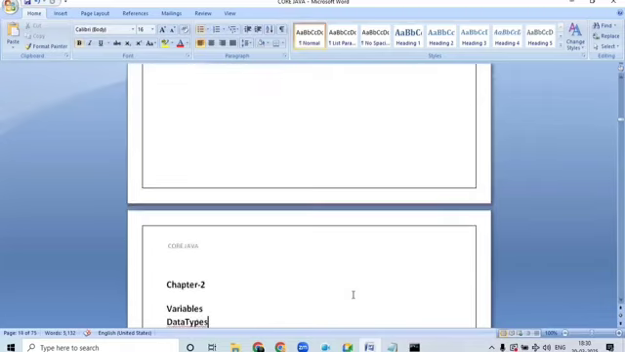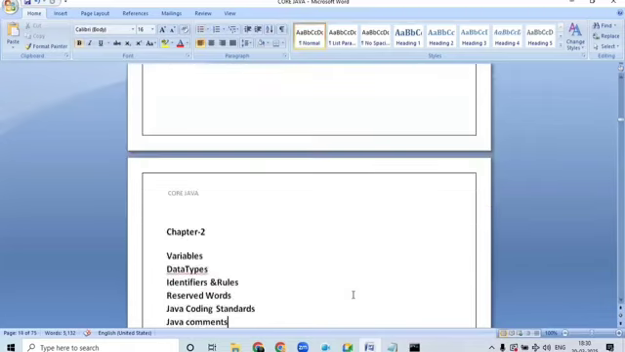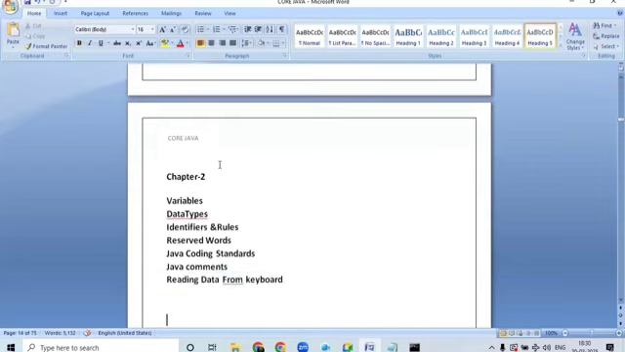So that's it, guys. With this, we have completed our chapter number 1. In tomorrow's class, we are going to understand variables, data types, identifiers, reserved words, Java coding standards, comments, and how to read data from the keyboard.